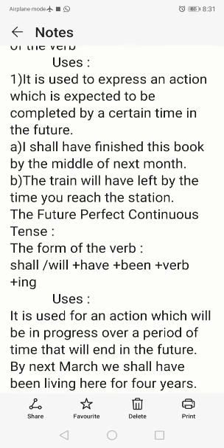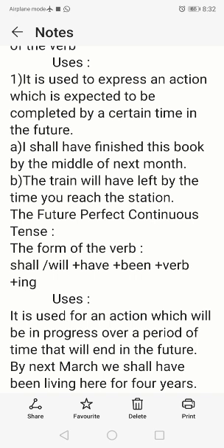And next one is the future perfect continuous tense. The verb form is shall or will plus have plus been plus verb plus ing. So, I shall have been driving, we shall have been reading. It is used for an action which will be in progress over a period of time that will end in the future. By next March, we shall have been living here for 4 years.